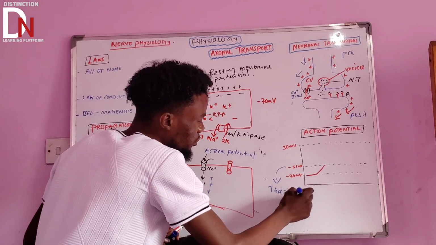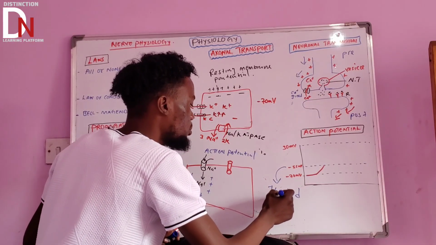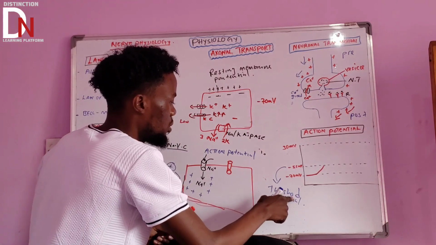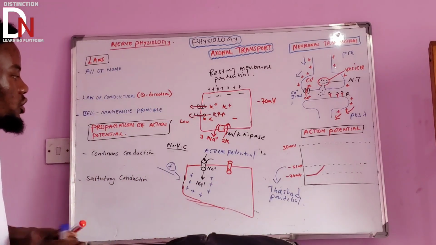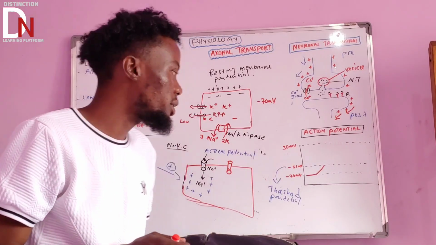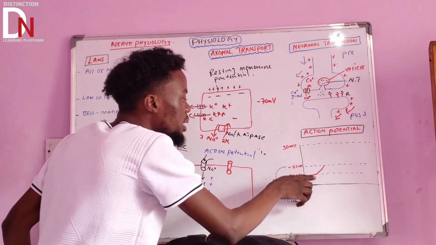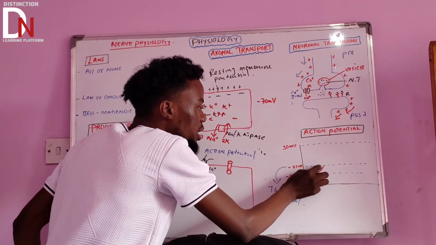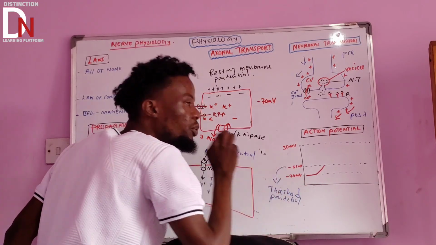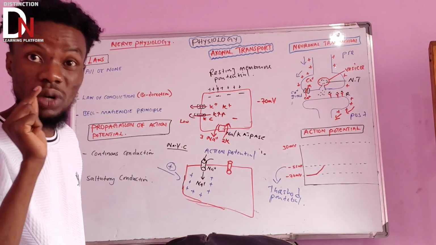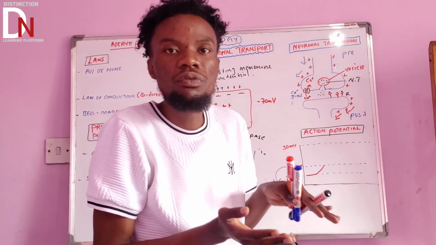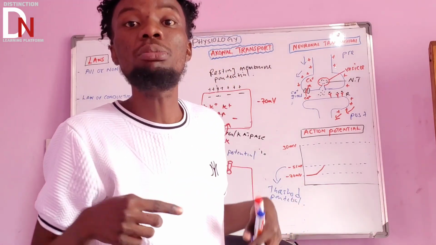Threshold potential. So what does it mean? It means this is a type of potential whereby if a cell reaches that potential, an action potential is going to arise. So an action potential can only be there if you hit about negative 55 millivolts in nerve cells. That's why it's called threshold. Threshold is the minimum voltage that is required for an action potential to be produced.